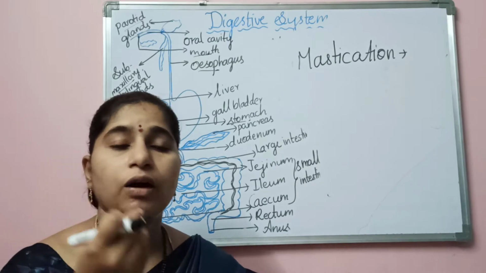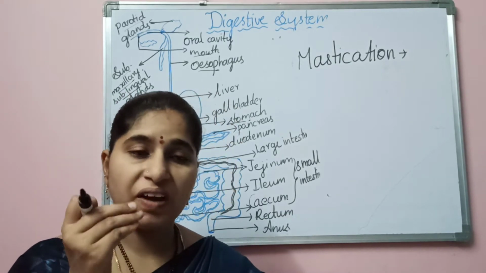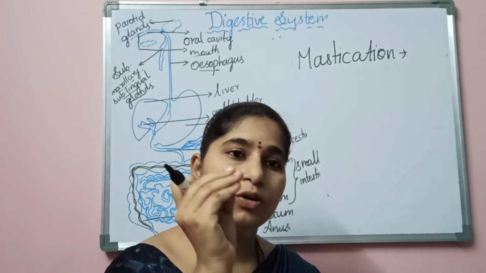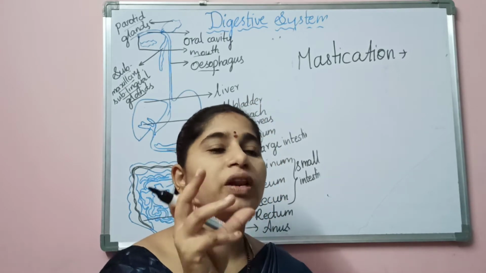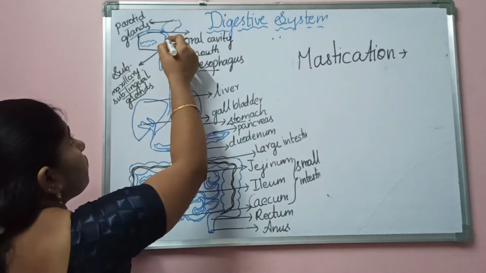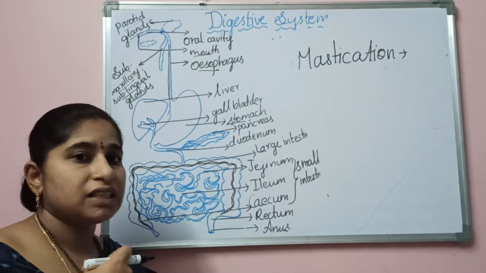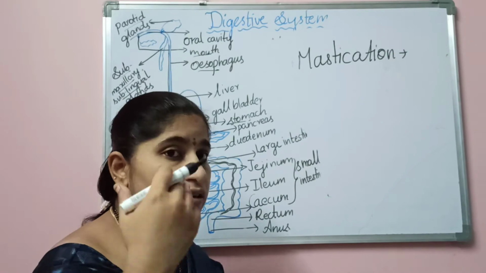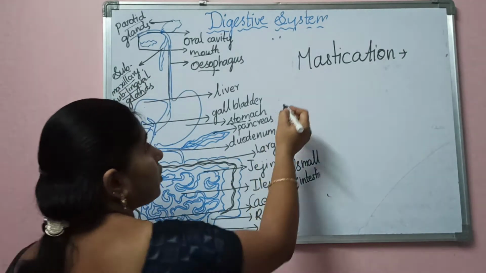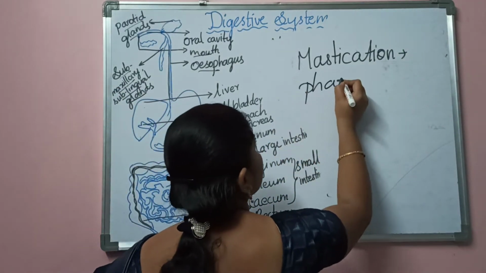We will be cutting the food with our teeth. When we cut with our teeth, the saliva mixes into the food, and this food will be passing into the esophagus. Before passing into the esophagus, after the mouth, we are having the pharynx.